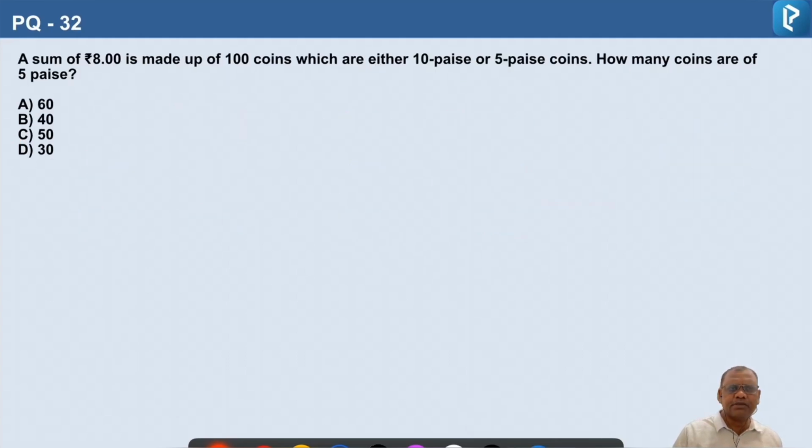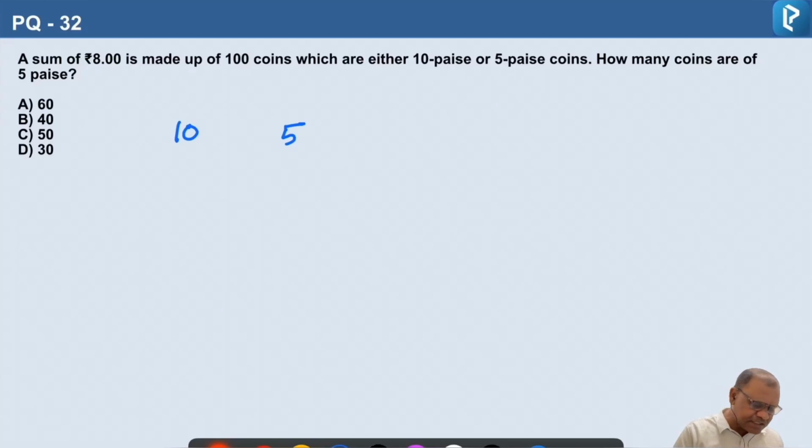Question number 32. A sum of ₹8 is made up of 100 coins, which are either 10 paisa or 5 paisa coins. How many coins are of 5 paisa? So we have two types of coins here. One is 10 paisa coins and the other is 5 paisa coins. In total we have 100 coins and their total worth is 8 rupees. So 8 rupees is nothing but 800 paisa.